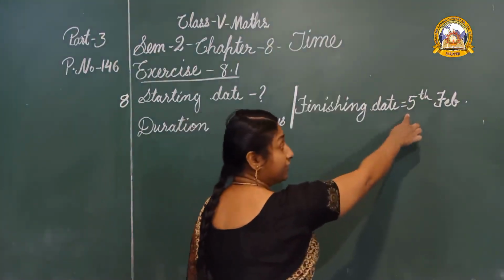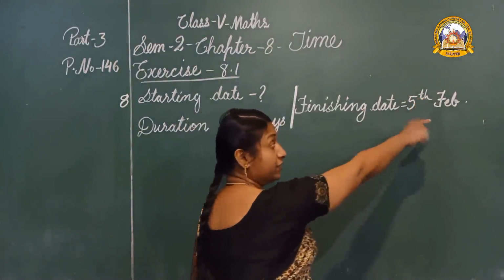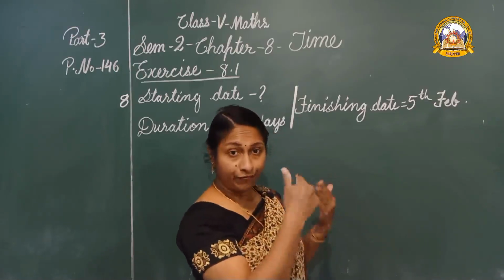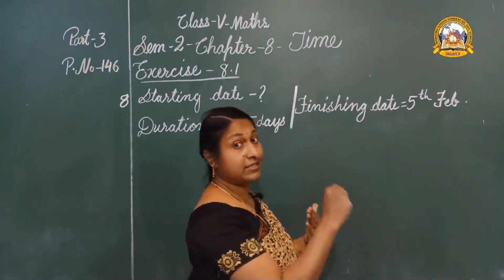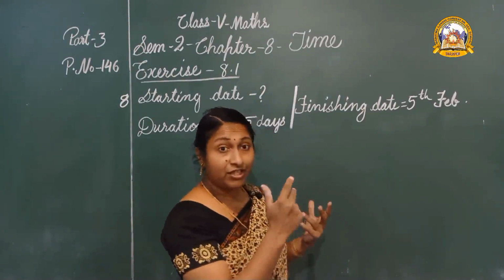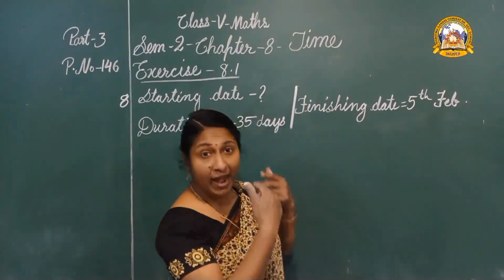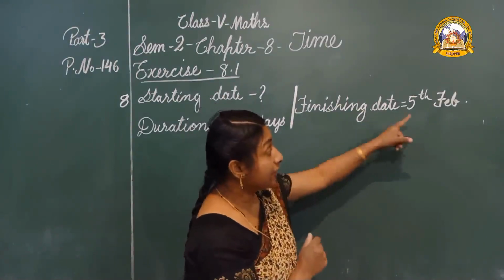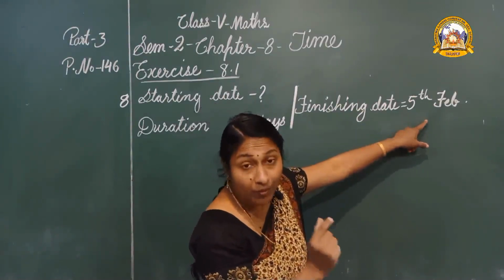Last date, that is 5th February. Before 5th February, there are 4 days. Here, did you see? We have to count backwards. Let us take the days from February. How many days?